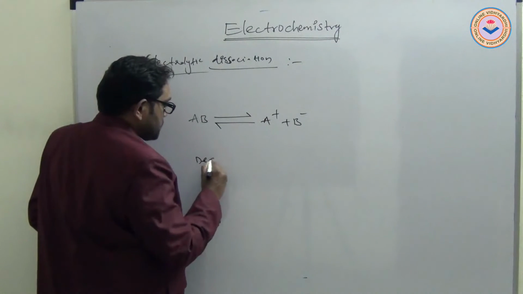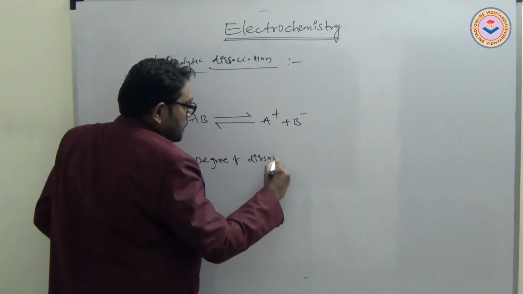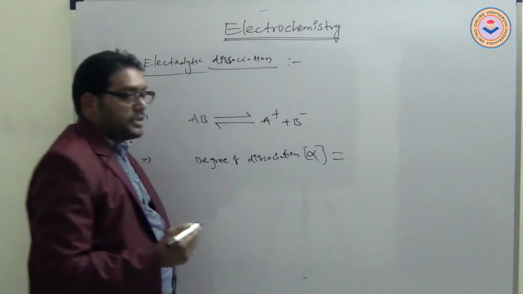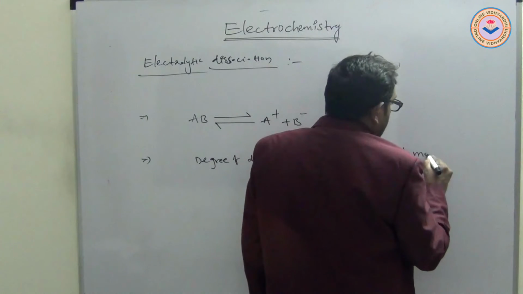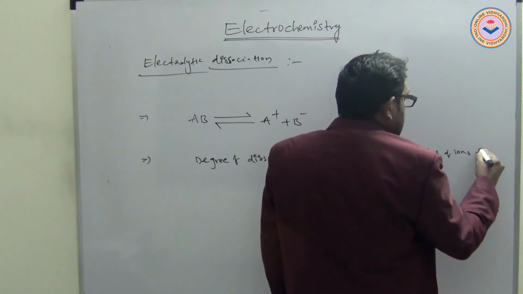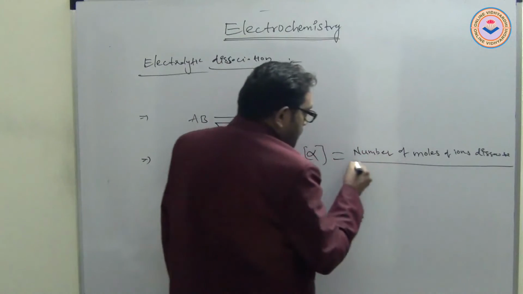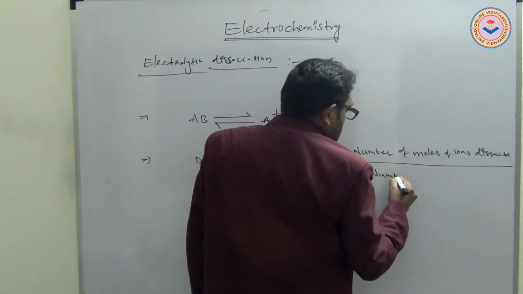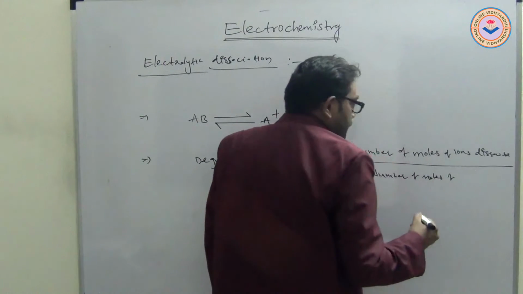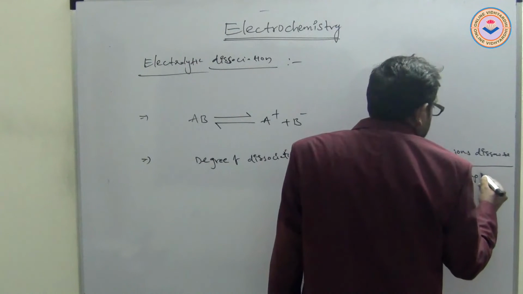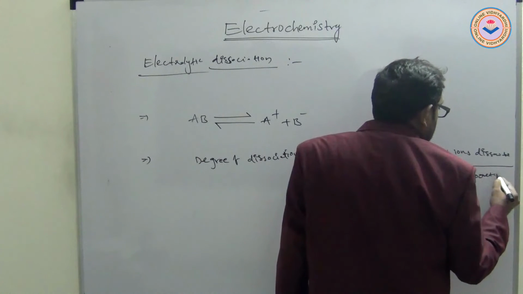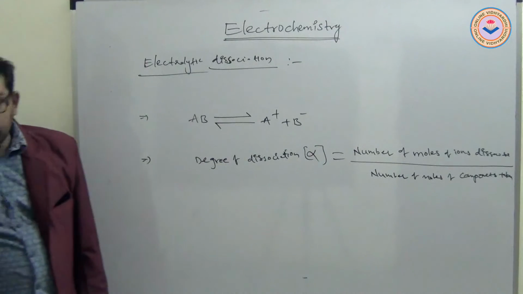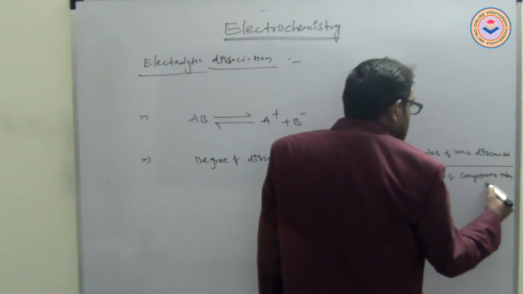The degree of dissociation alpha is equal to the number of moles of ions dissociated by the number of moles of components taken, or the number of moles of electrolytes taken.